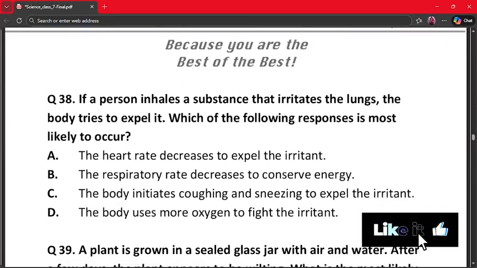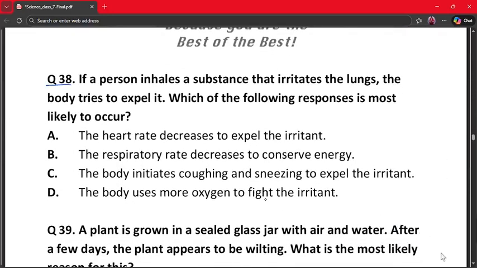Our next question is question number 38. If a person inhales a substance that irritates the lungs, the body tries to expel it. Which of the following responses is most likely to occur? A. The heart rate decreases to expel the irritant. B. The respiratory rate decreases to conserve energy. C. The body initiates coughing and sneezing to expel the irritant. And D. The body uses more oxygen to fight the irritant. Here, the correct answer is option number C, because coughing and sneezing remove irritants, and this is a protective reflex. Heart rate is not involved here. So option C is the correct answer.